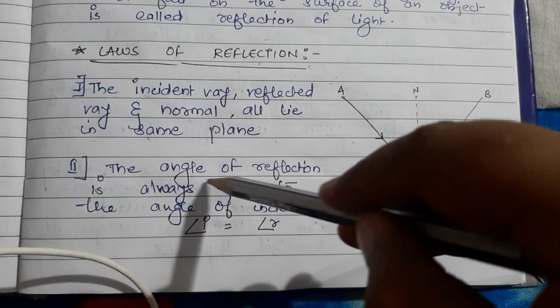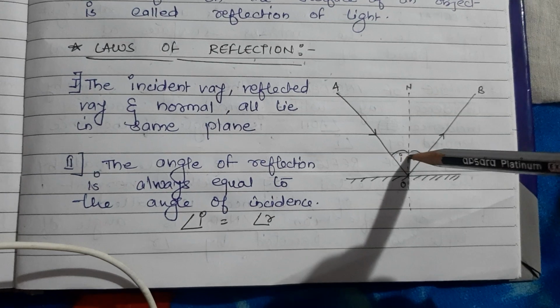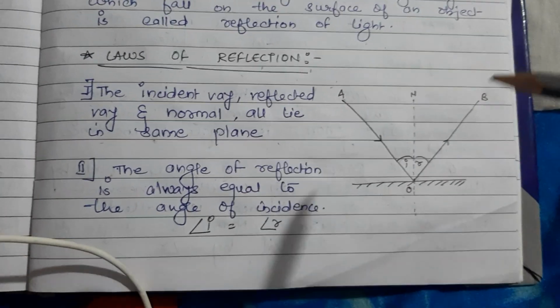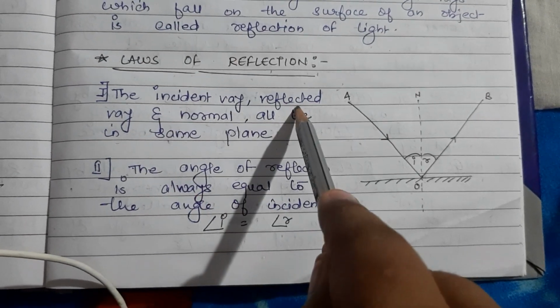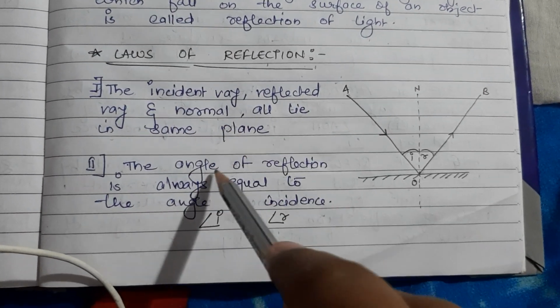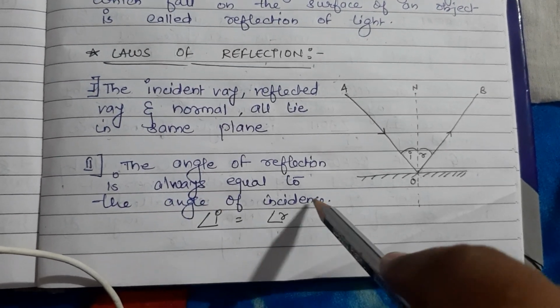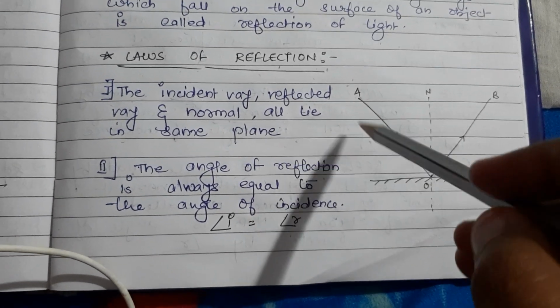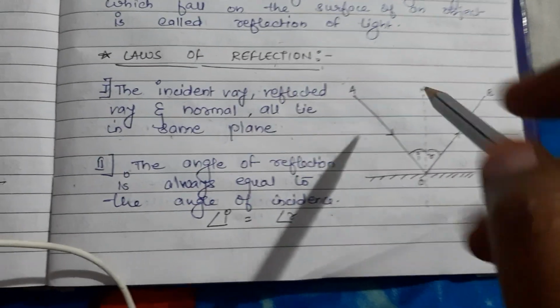And what does the second law say? The angle of incidence is equal to the angle of reflection. Then what do you mean by incident ray, reflected ray, normal? What do you mean by angle of reflection, angle of incidence? What do you mean by ray? So let us study all these terms.